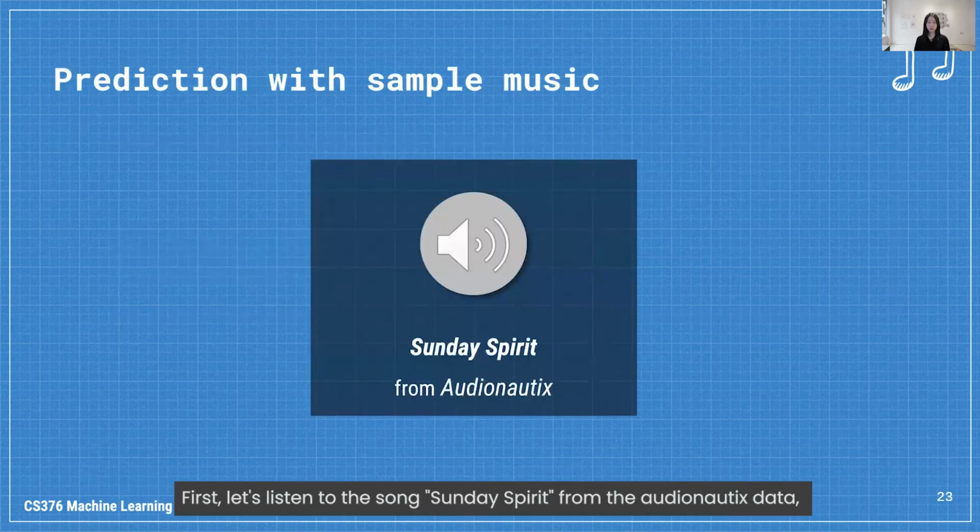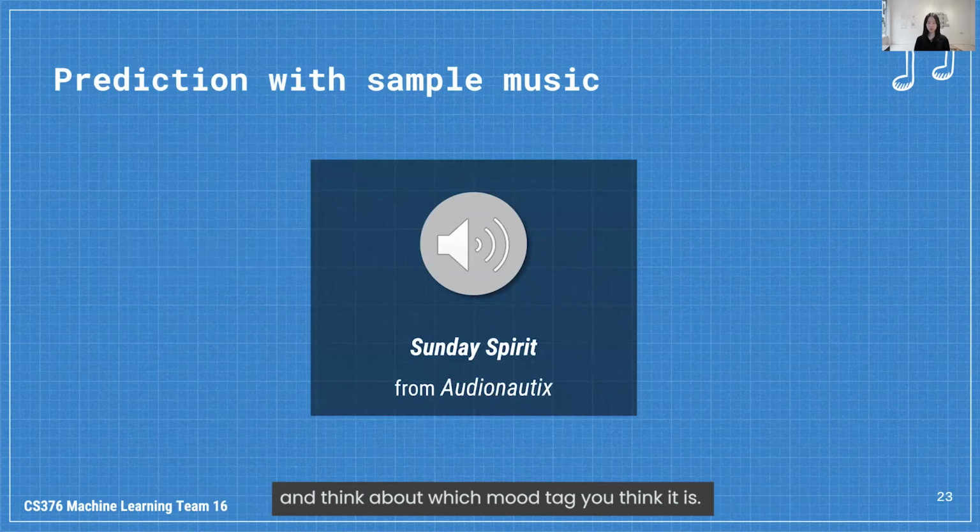First, let's listen to the song Sunday Spirit from the Audionautix data and think about which mood tag you think it is.